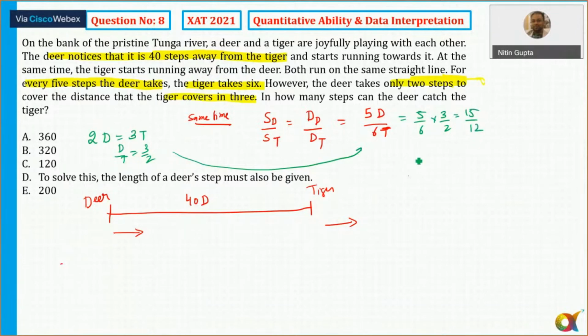Very important question. Okay. A similar type of question has also come in many other exams, in the form of fox and hound. So I can say let us assume the speed is equal to 15x.